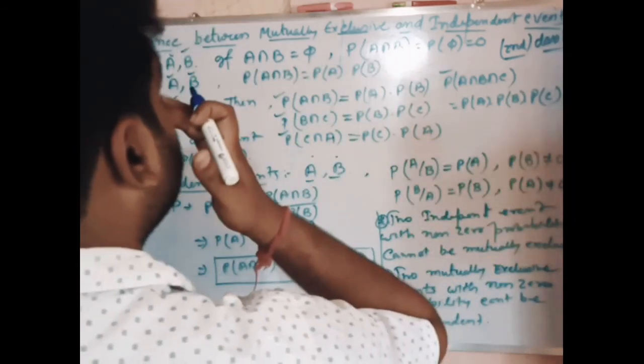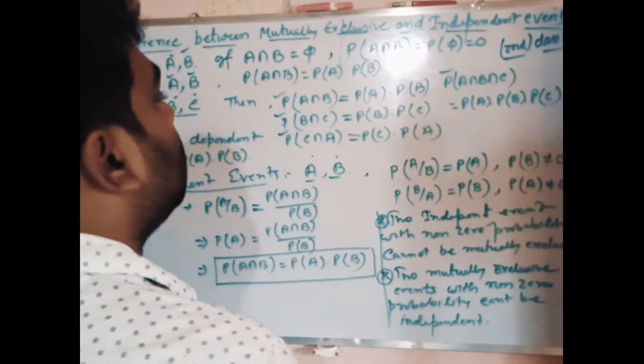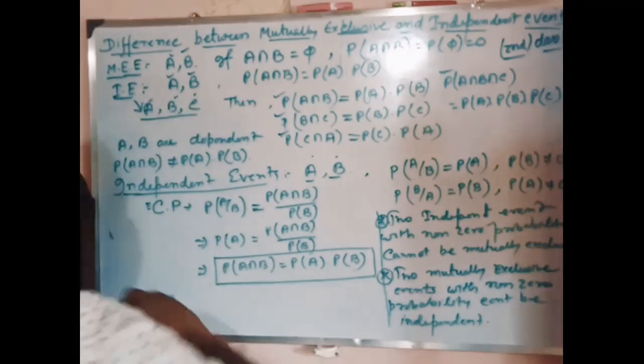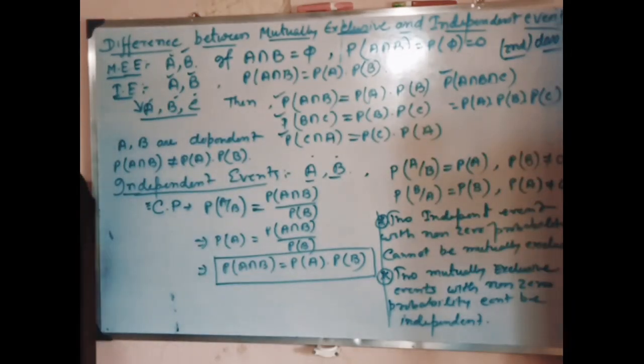Understood? Now if all these four conditions happen, then we can say that A, B, C are independent events.